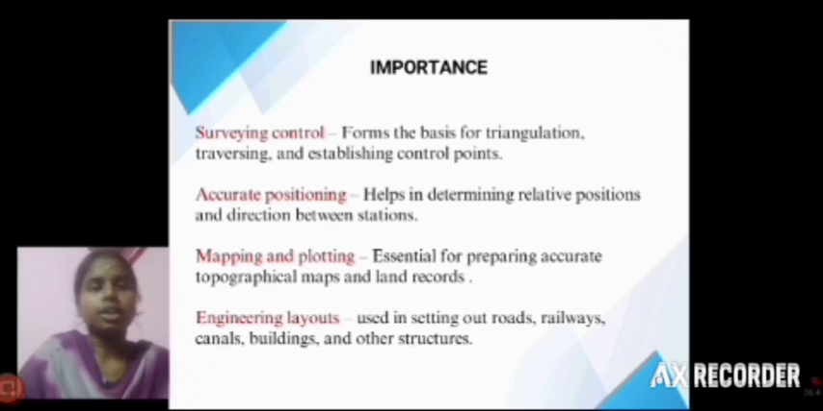Then accurate positioning. First, the instrument must be set up accurately, and then it is used for measuring the relative positions of the stations. Mapping and plotting: it is used for mapping. We take the readings from the area and then plot them onto the map. Engineering layouts: it is also used for engineering purposes, for setting out roads, railways, canals, buildings and so on.